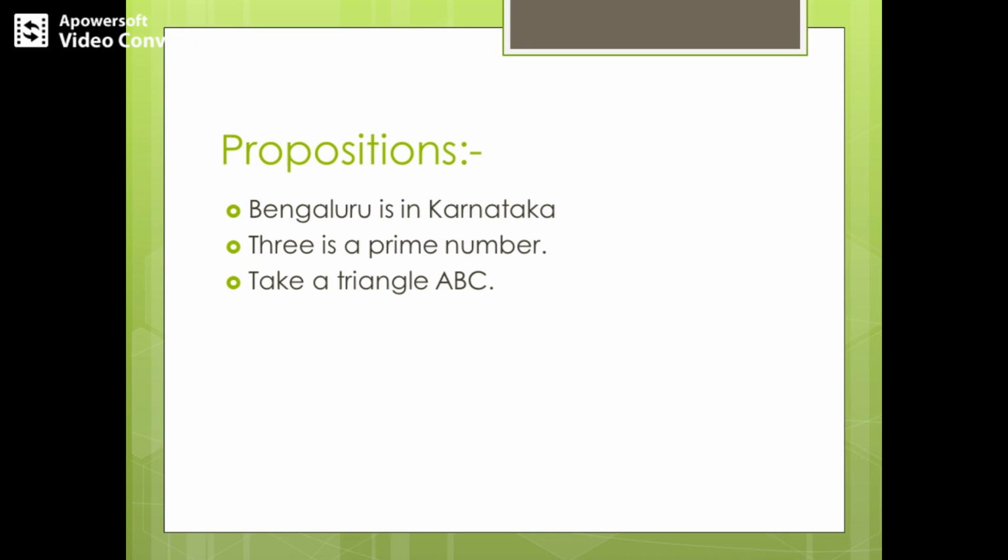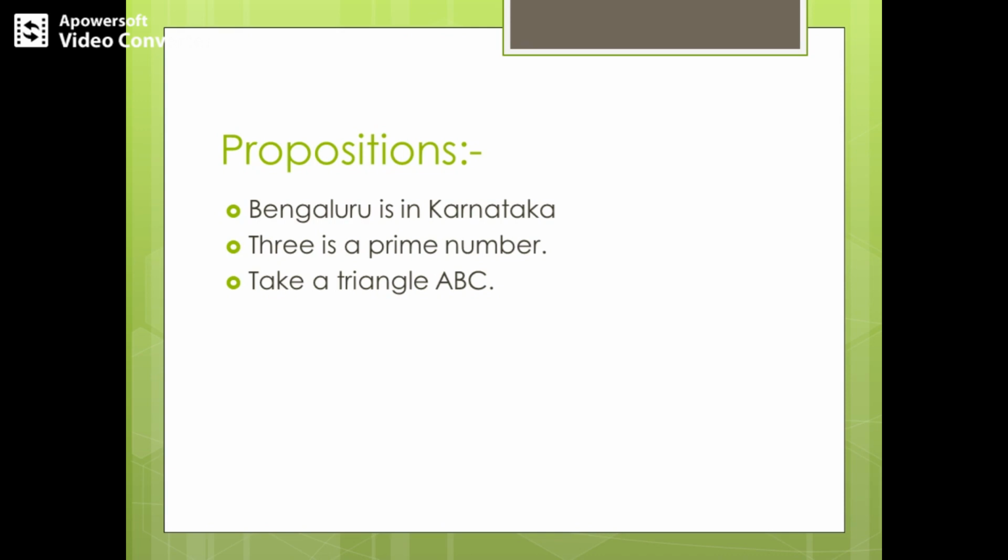As we have seen in the previous slides, what is meant by an imperative sentence, right? So since it's an imperative sentence and it is not a declarative sentence, we can confirm that this is not at all a statement. And hence, we cannot judge the truth value. And since it is not a statement, we can say guaranteedly that this is not at all a proposition. So I hope these examples give you a clear idea as to which statement is a proposition and which statement is not a proposition.